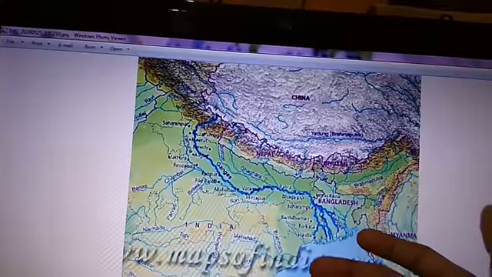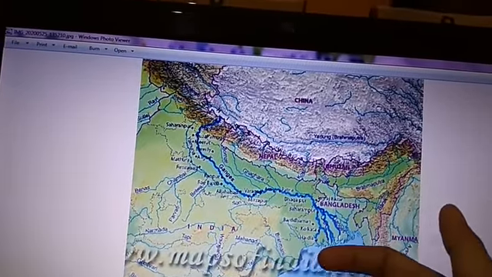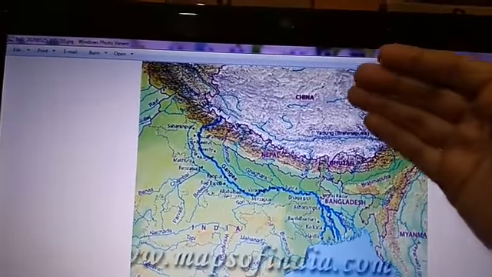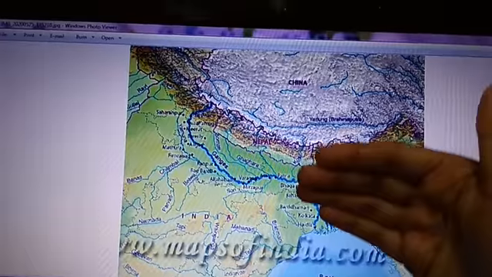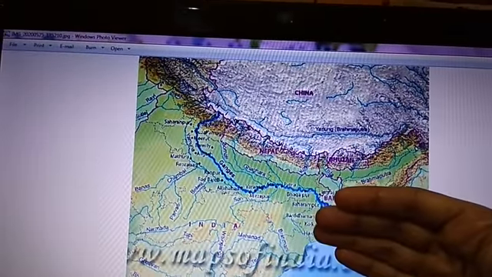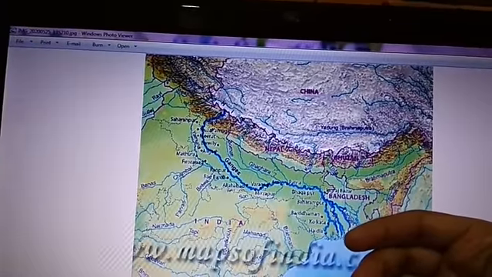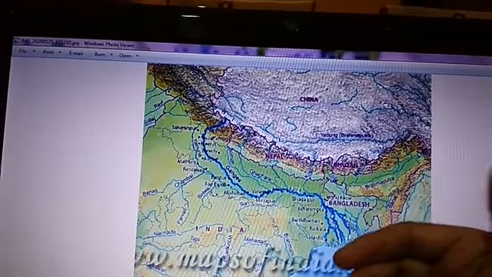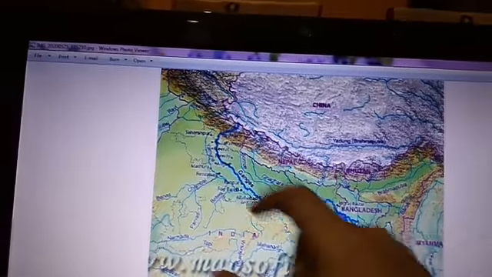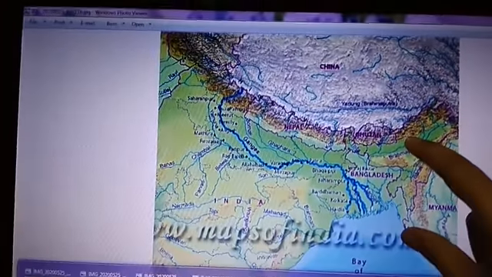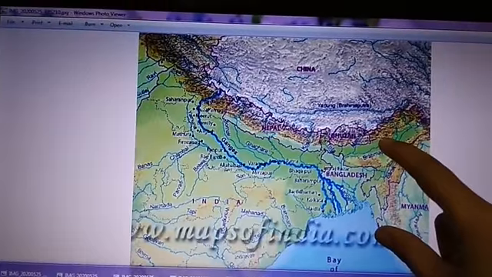It is a barrier. It also protects our country from the cold winds of the north. It protects our country from the cold wind that comes from the northern side. It is also a reason behind the heavy rainfall during the monsoon season. Now, during the monsoon season, the northern part of the country attains heavy rainfall.